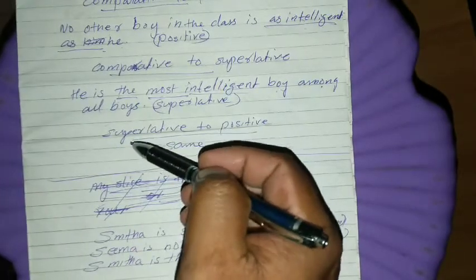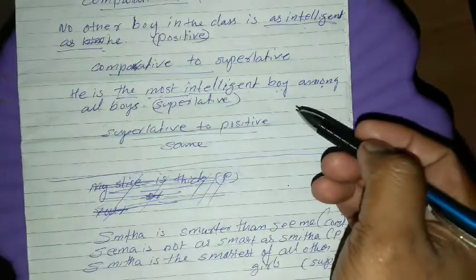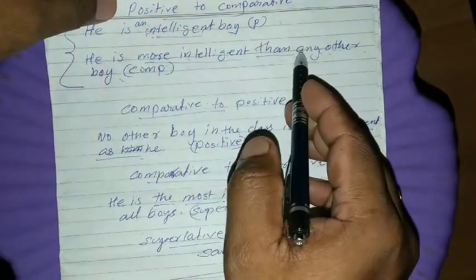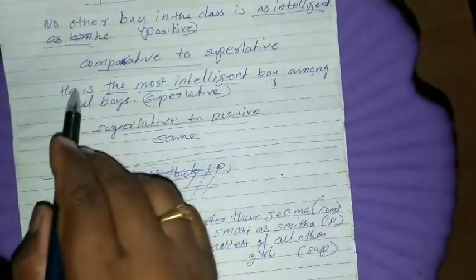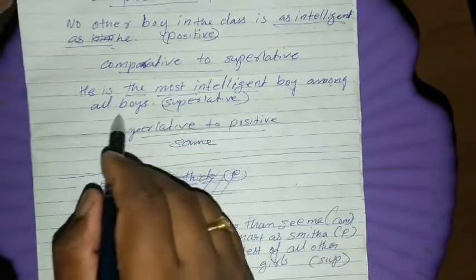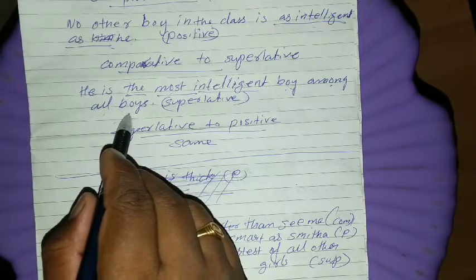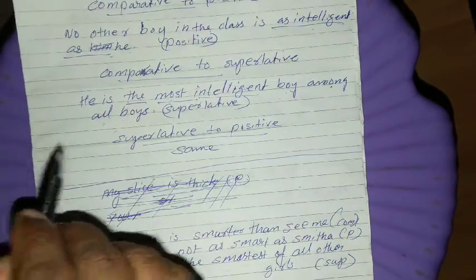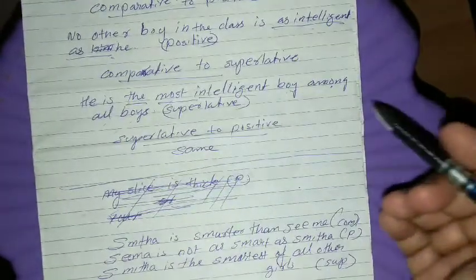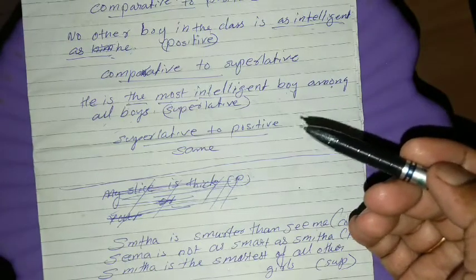What is the reason? Because here comparison is done among many boys. Okay, in comparative degree we are comparing two things. One, the subject is compared to only one person. Here the subject is compared to many people or many things. That's why I have to write here all boys. I can't write only one boy. If I am writing only one boy, it is wrong. So I have to write all other boys or all boys, like that. So here the one person is compared to many. That's the use of superlative degree.